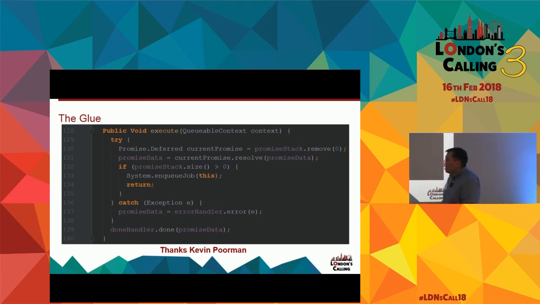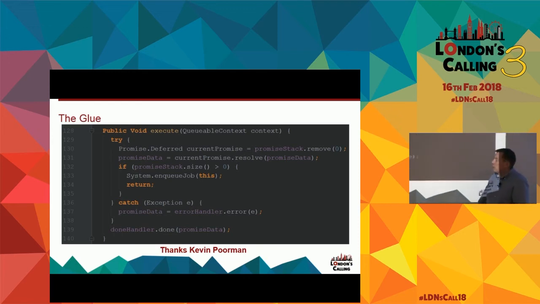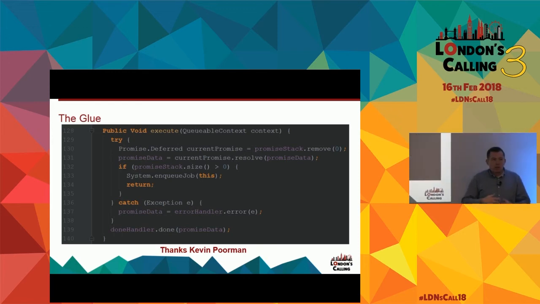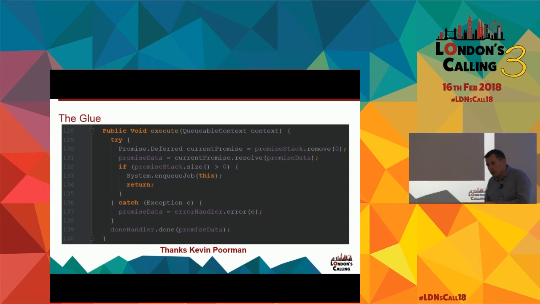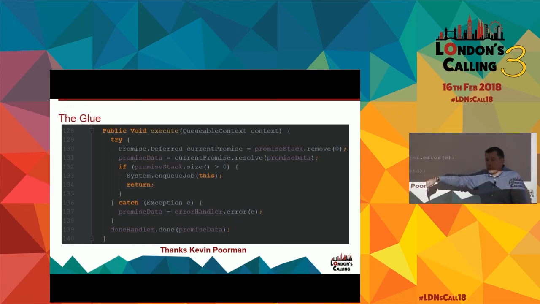process. If any of these steps were to generate an exception, and we can see here the error handler being generated and being used at that point, we pass the exception on. Then, if necessary, if this wanted to re-enqueue the job, this particular execution would end, but would be able to just come back in on a new promise.